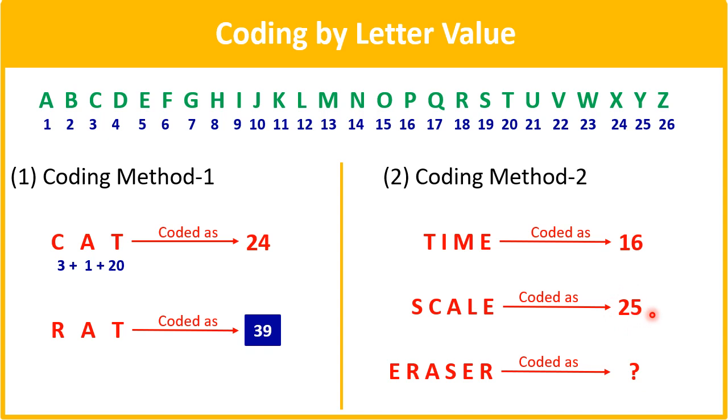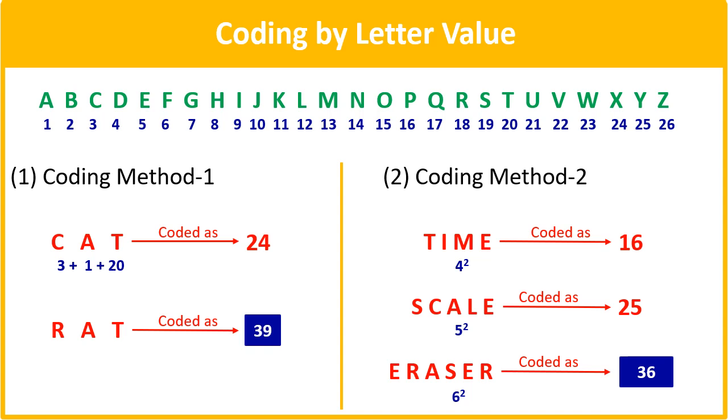This is also a perfect square, 25. 16 is a square of 4 and this is a 4 letter word. 25 is a square of 5 and this is a 5 letter word. So accordingly eraser is a 6 letter word जिसका obviously code होगा 36. Okay, so this can also be a type of question which can be asked.